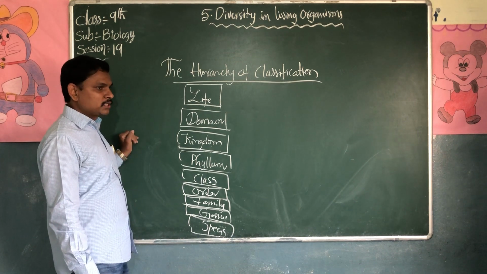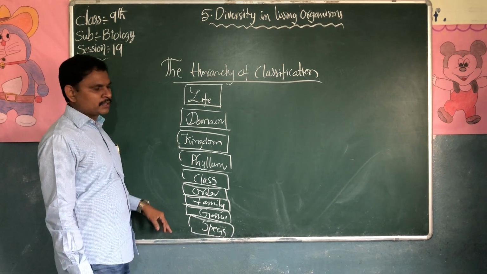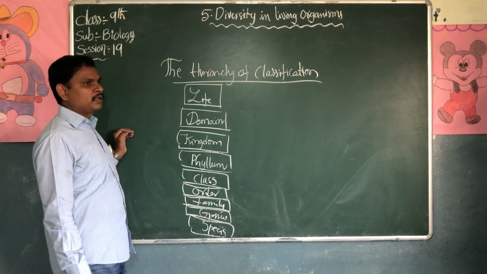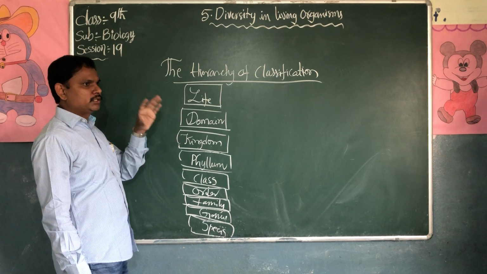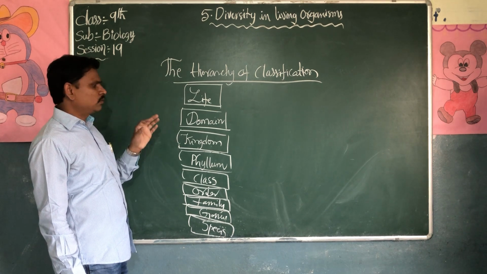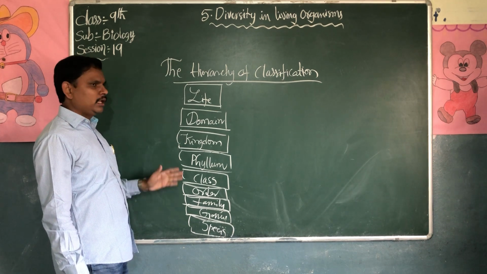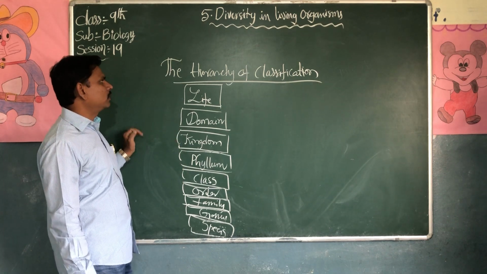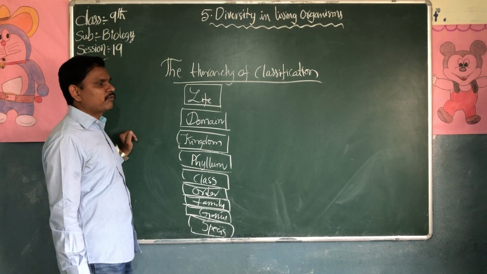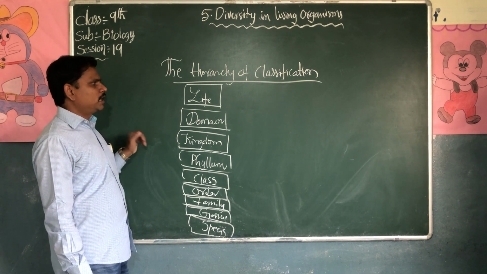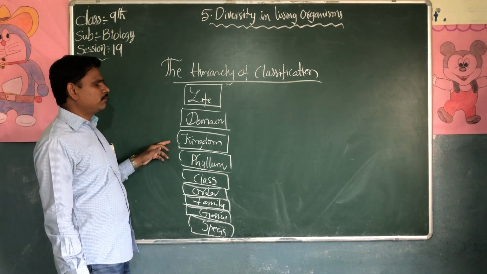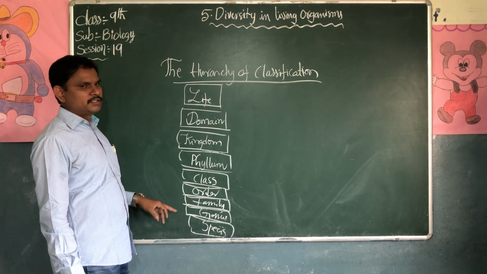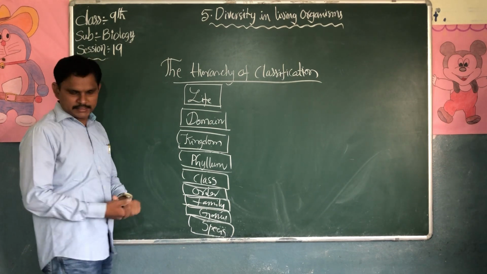This plant belongs to this family according to its flower and structure. So they belong to family, class, order, phylum and kingdom. This is the hierarchy of classification: life, domain, kingdom, phylum, class, order, family, genus. The last one is species.